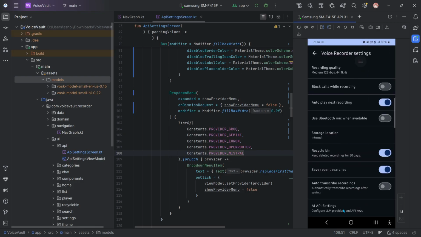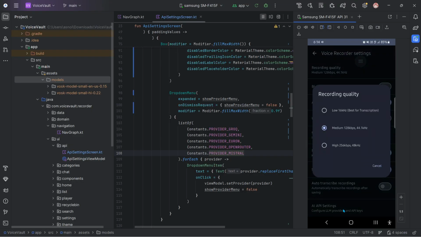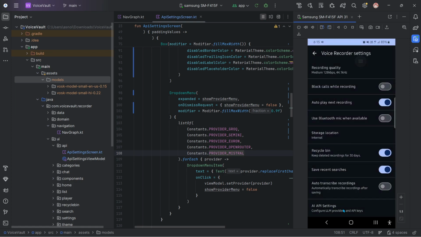And this is the settings button. This is the recording quality. I have kept it at medium for now because of storage issues. And if you want to block calls during recording, you can just enable it.